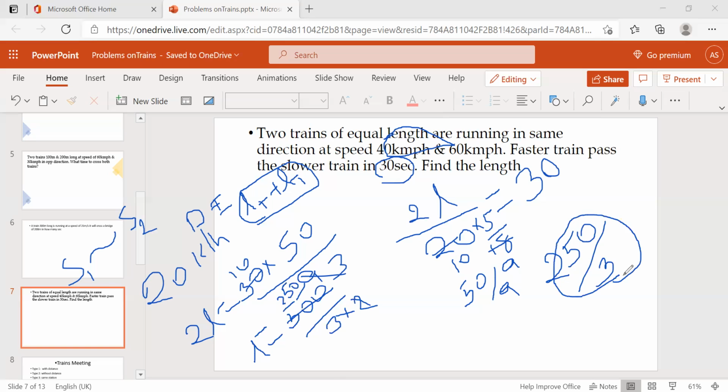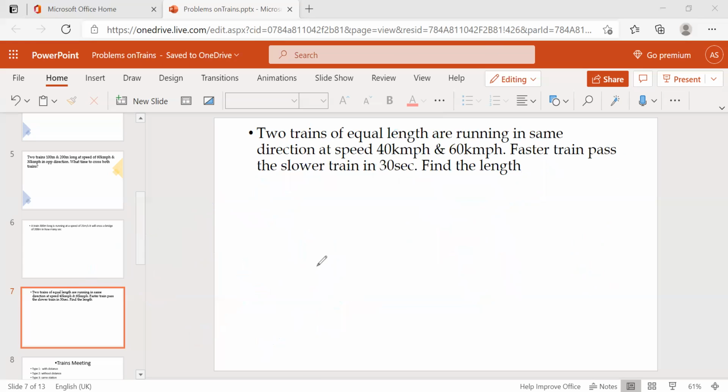What's the length? By solving this, 8.33, right? L becomes 83.33 meters. It's nothing but the length of the train. Here you just see what the speeds are, 40 and 60.